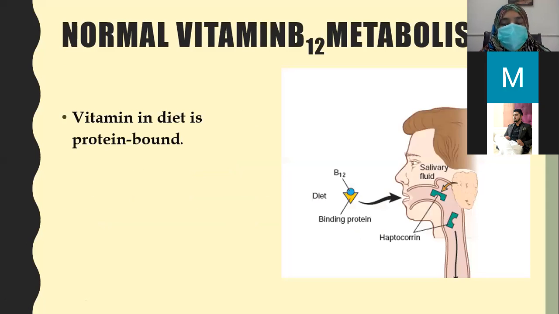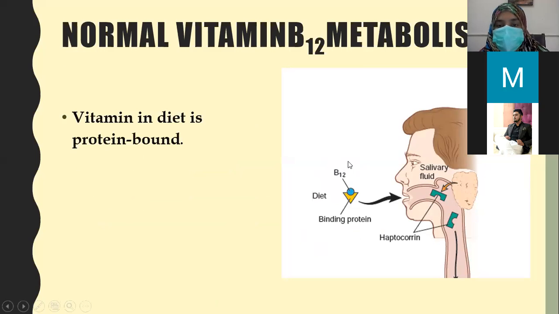So what is normal vitamin B12 metabolism? Beta, vitamin B12 in diet is protein bound. So as you can see in this picture, this blue is vitamin B12 and this is a binding protein that has bound this B12, and we consume this form of vitamin B12 through food.